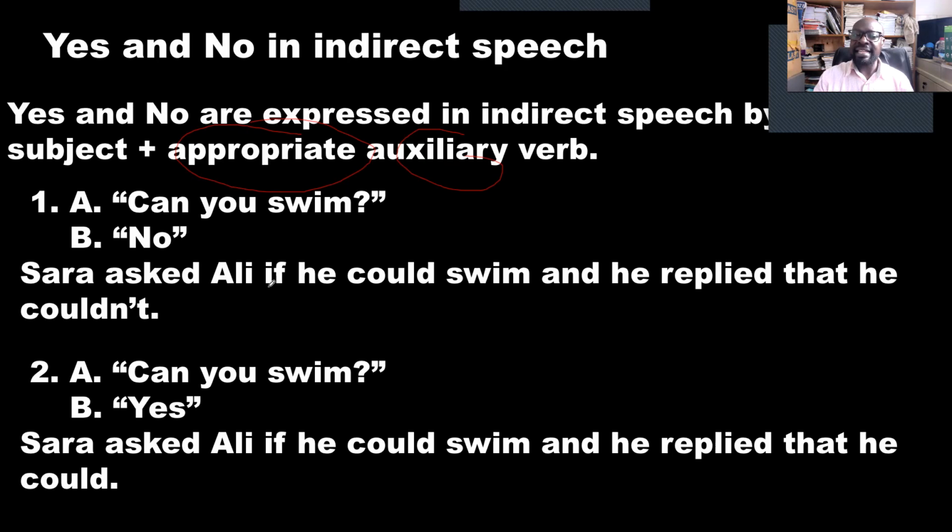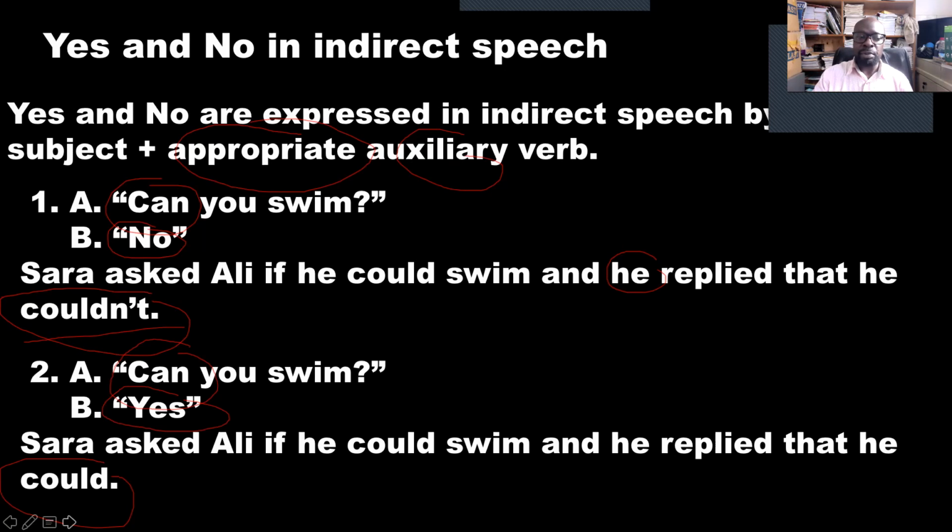Sarah asked Ali if he could swim. And he, by he I mean Ali, replied that he couldn't. Couldn't because can changes to could. The answer is no. So you say couldn't. And he replied that he couldn't. Can you swim? Now this is yes and this is no. This is could for yes, couldn't for no. We use could because of this. Can you swim? This is an example of an auxiliary verb.